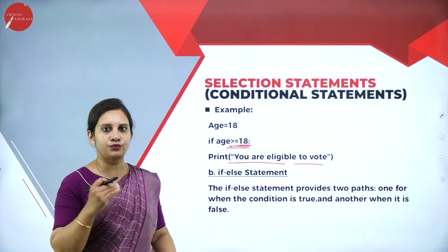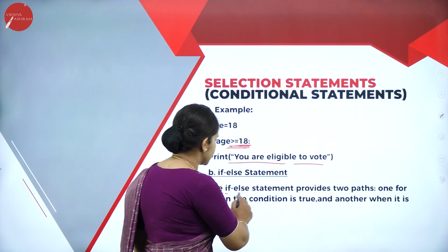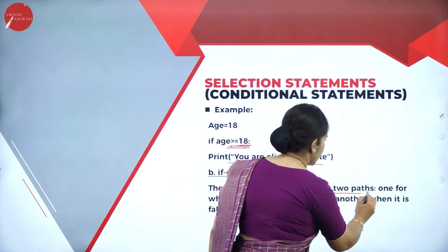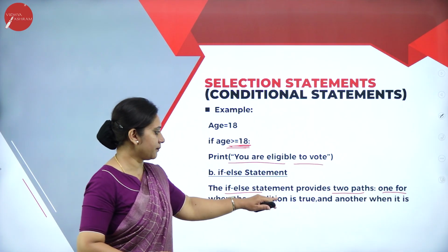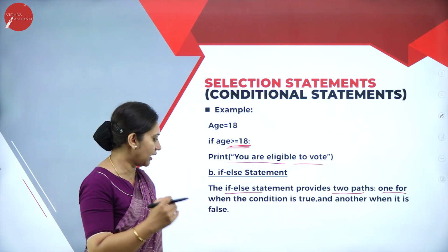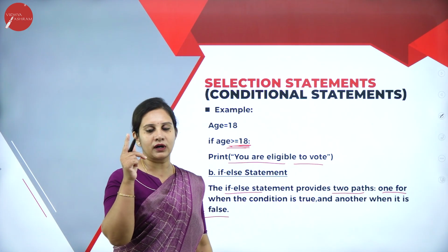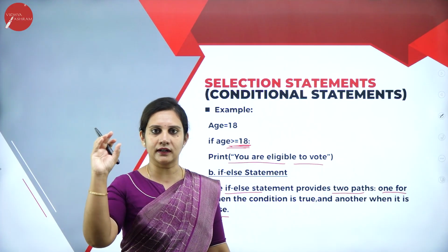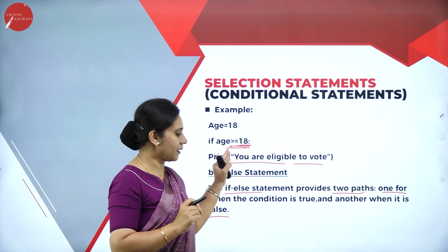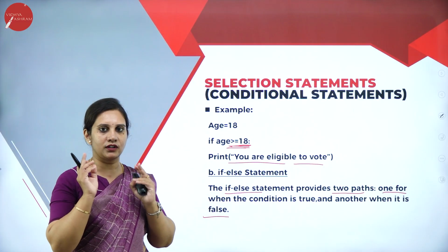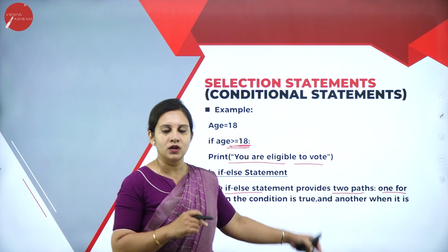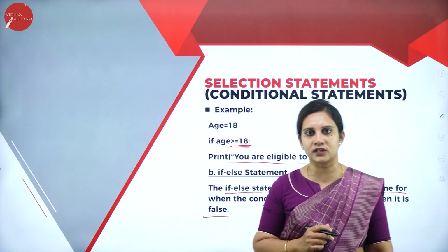Next, we have an if-else statement. So, what is the if-else statement? It provides two kinds of paths, one for when the condition is true and another for when the condition is false. In the if condition, what we learned is that it will give output only when the condition is true, as in the previous example. So here in the if-else, we have two kinds of paths, one if the condition is true and another if it is false.